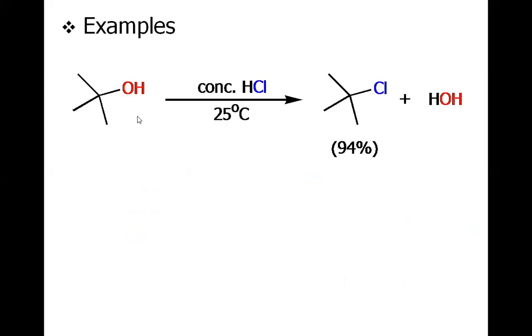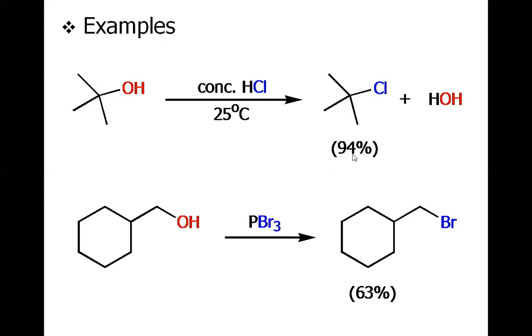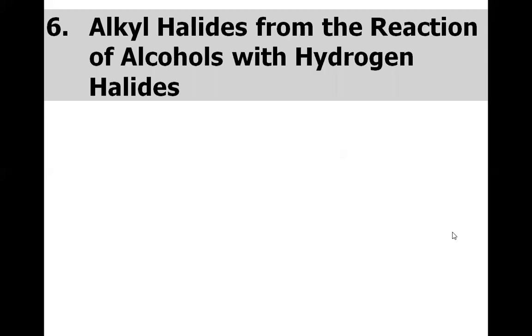This is tertiary butyl alcohol, a tertiary alcohol. When reacted with concentrated HCl, we have a replacement of OH with chlorine. The reaction gives a very good yield, 94%. In the second reaction, once this cyclohexyl methyl hydroxy alcohol is treated with PBr3, we have this replacement of OH with Br.